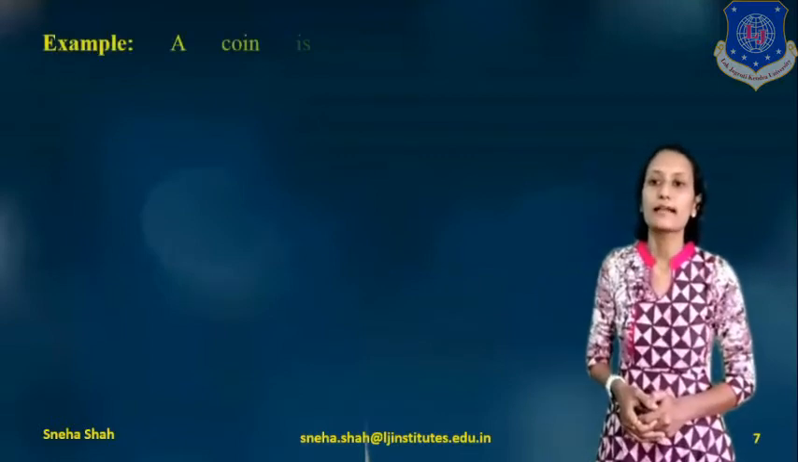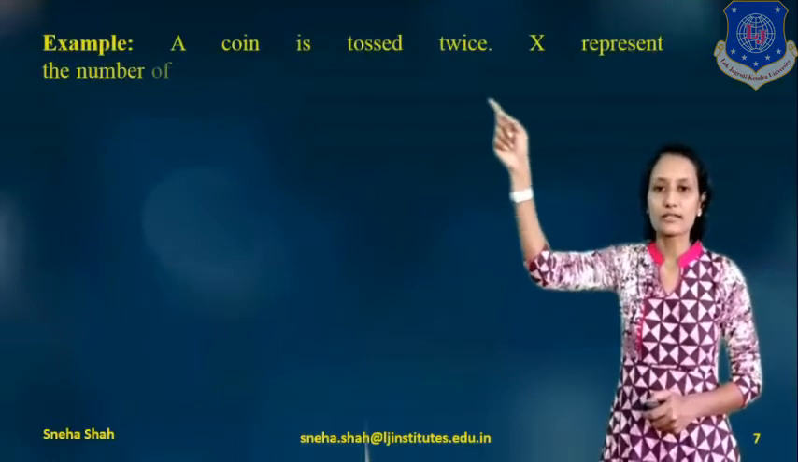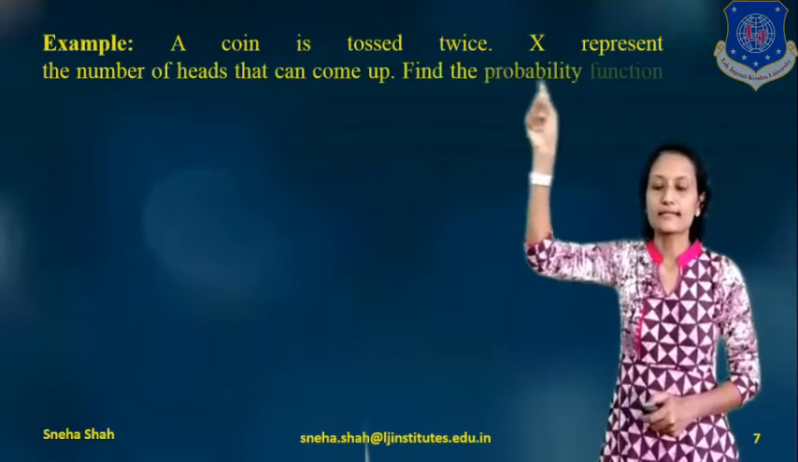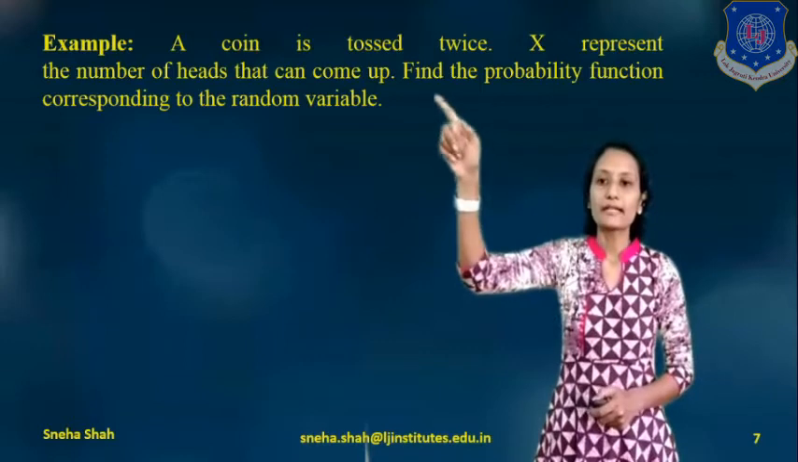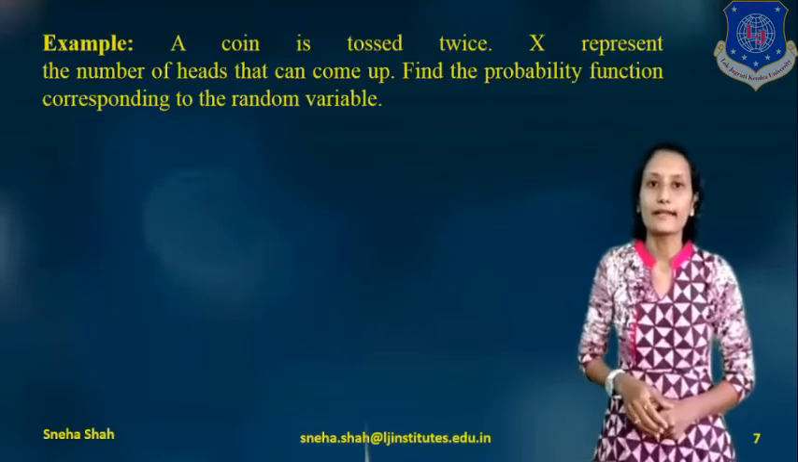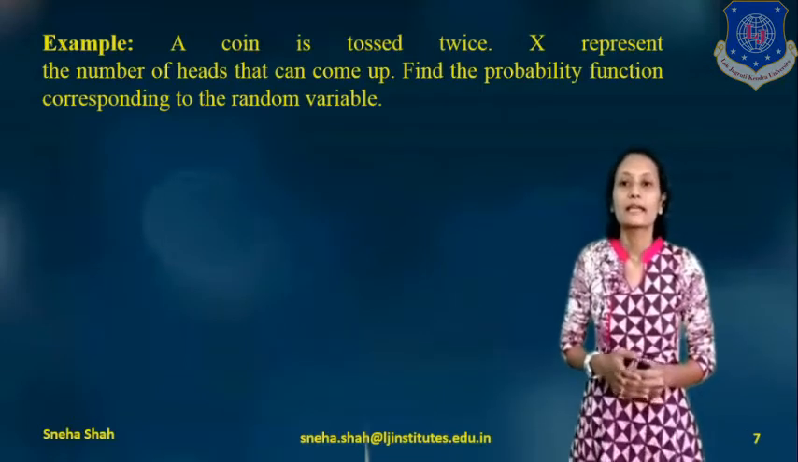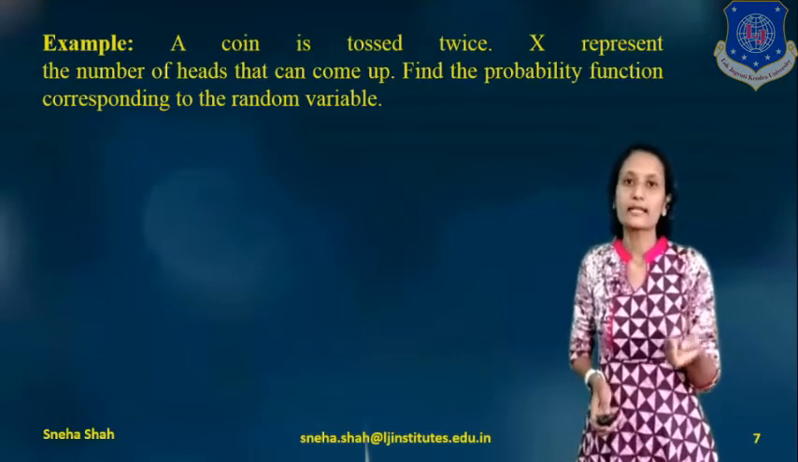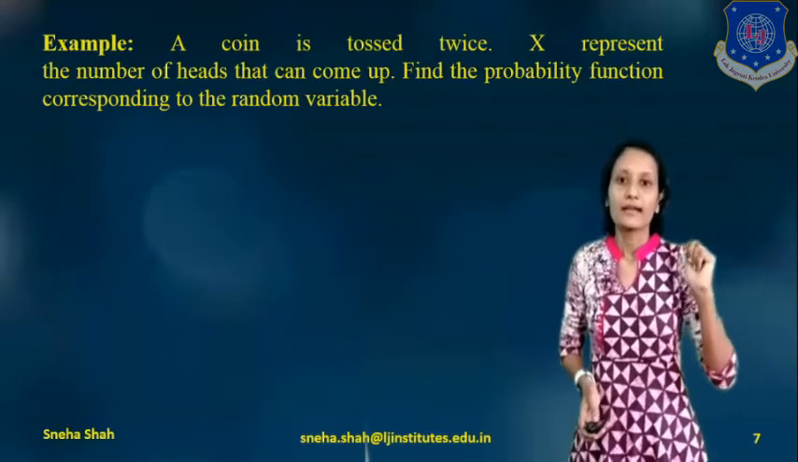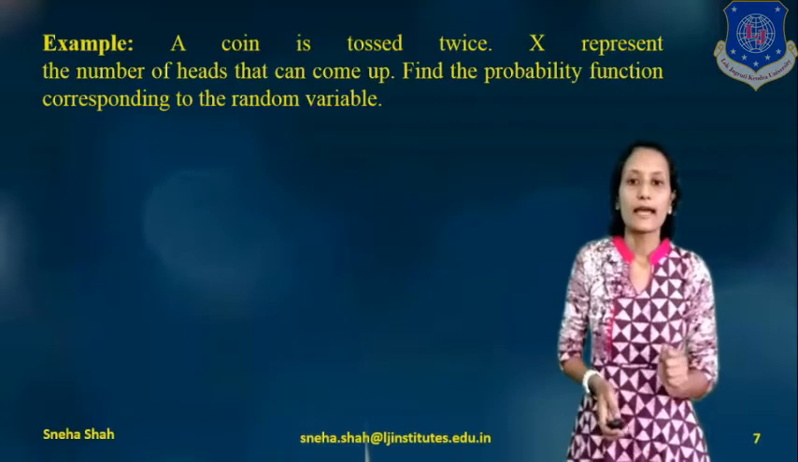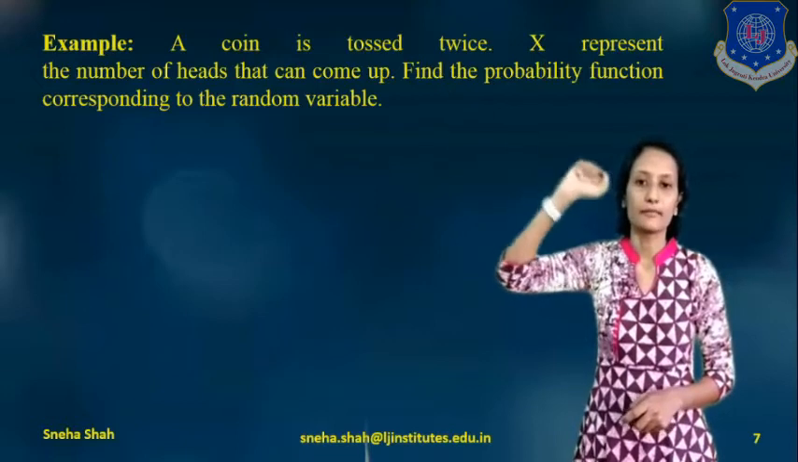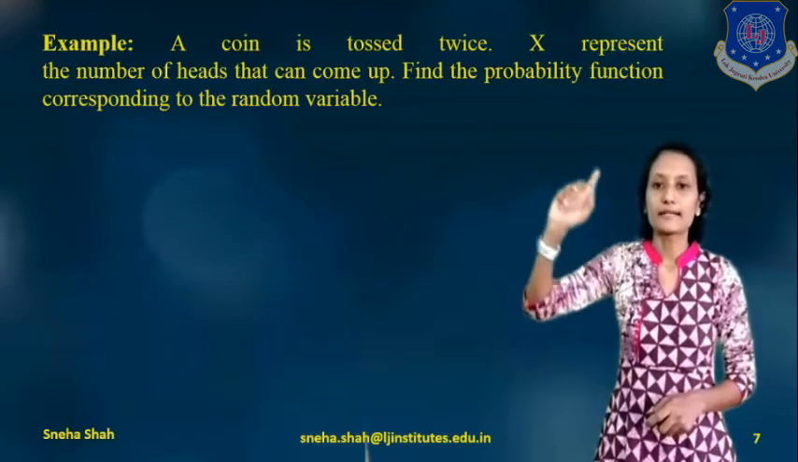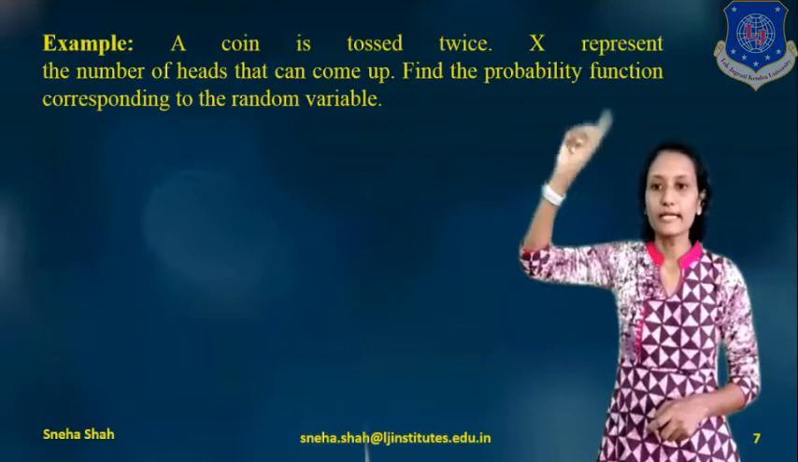Now let's calculate an example based on this. A coin is tossed twice. X represents the number of heads that can come up. Find the probability function corresponding to the random variable. It means we take one coin and toss it 2 times, and we have to represent X as the number of heads that can come up, in the form of a probability function.